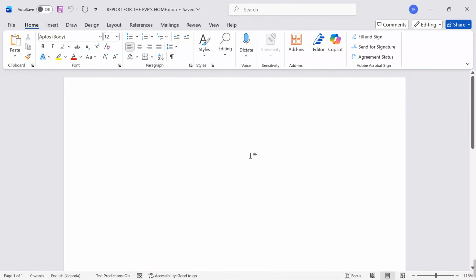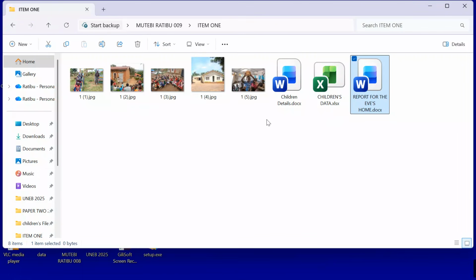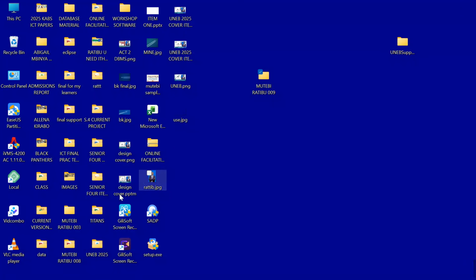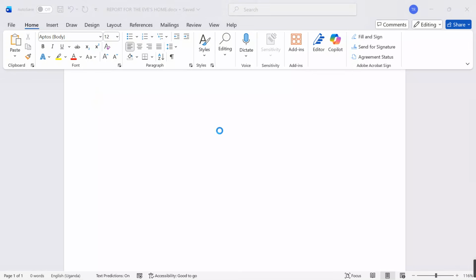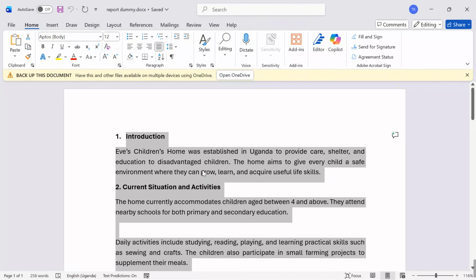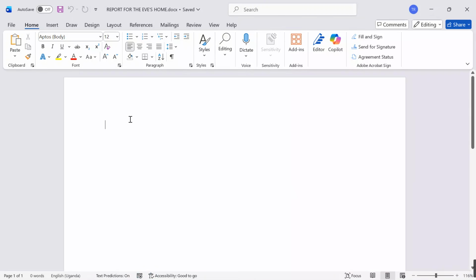I'm going to be applying content within this file. I had created a sample dummy, which I'm going to be using for time management. I had named it over here. Yes, let me open it. We just go through that and then see the way forward. This is my report, which I named as dummy report. I'm going to just copy Ctrl C, and then I paste it into my file, which I've named as report.